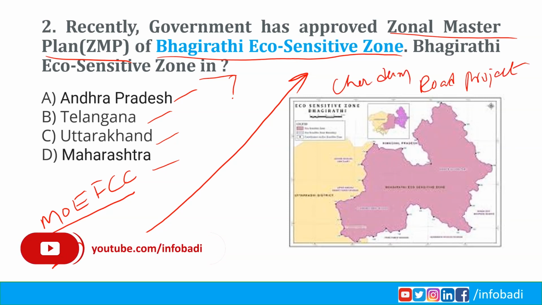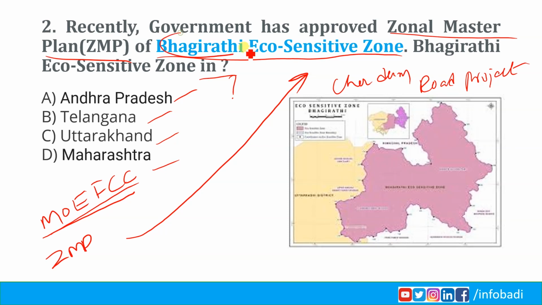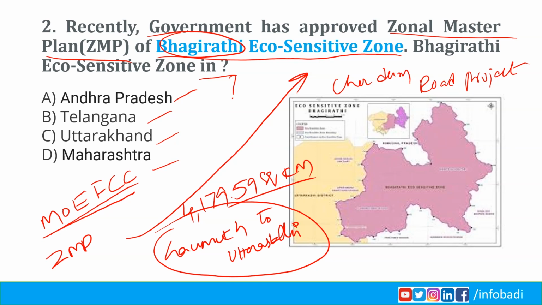In 2012, the Ministry of Environment, Forest and Climate Change issued a Gazette notification declaring the watershed area along the stretch of the river Bhagirathi, covering 4,179.59 square kilometers from Gaumukh to Uttarkashi, an eco-sensitive zone in 2012.